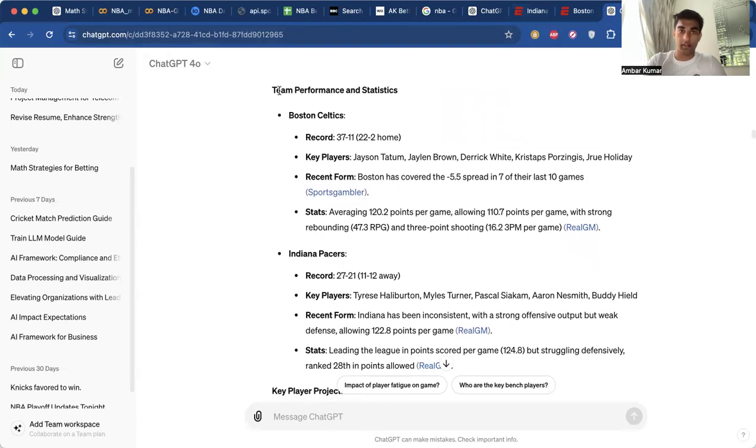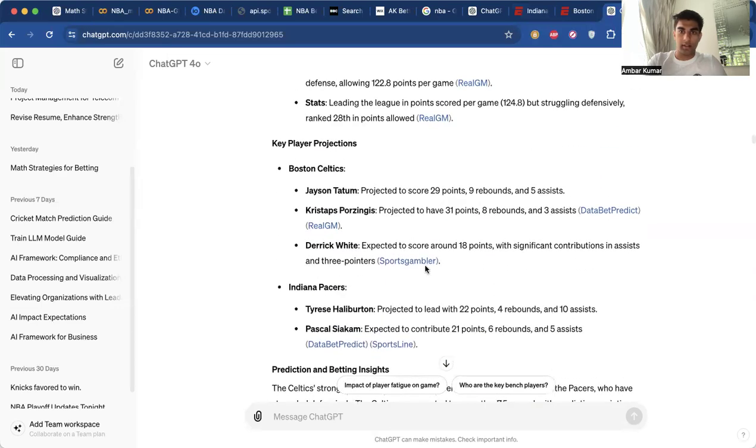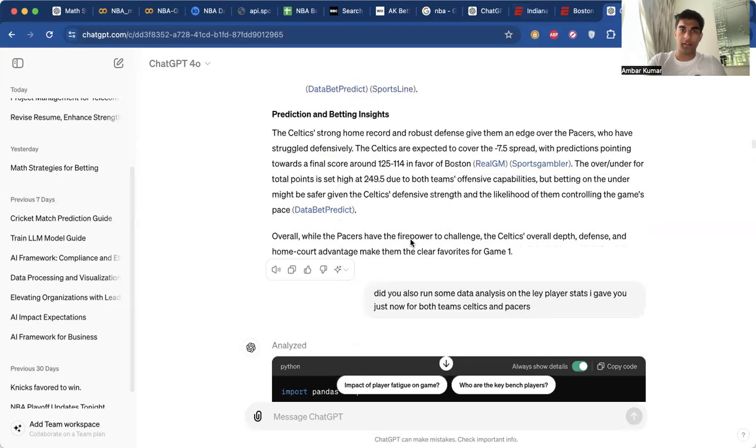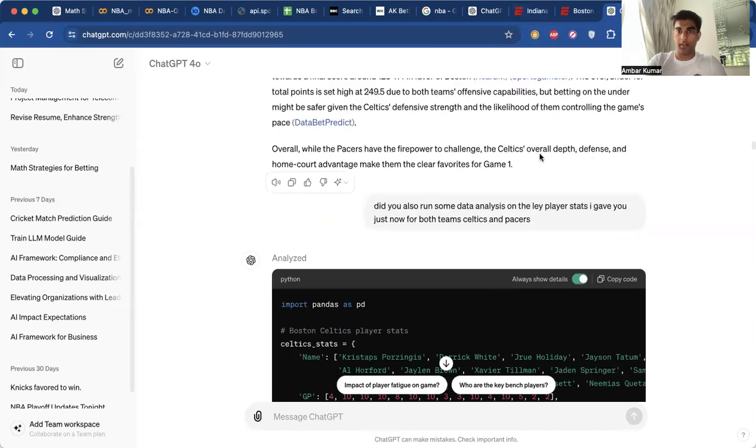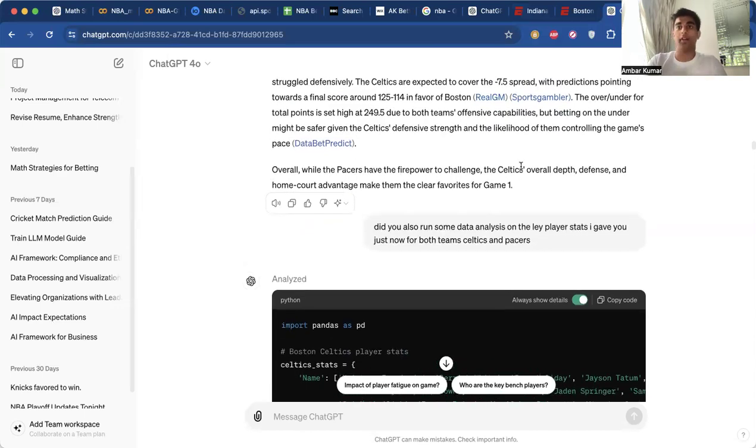And then it gives us this team performance and statistics. It gives us some records, some key players, recent form and stats for both teams. And then it says this is how much these players are projected to have, but it's just pulling this from the internet. So this is some information we could have just gotten ourselves from the internet, and they're telling us all this, which you can read. I don't need to read all this to you. But overall, it's saying that the Celtics' depth, defense, and home court advantage make them the clear favorites. But now let's try to dig deeper and actually get some real analysis, which we won't find on the internet.